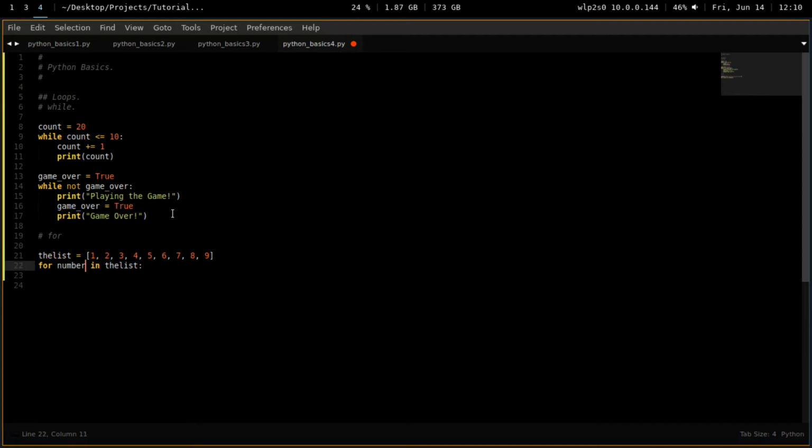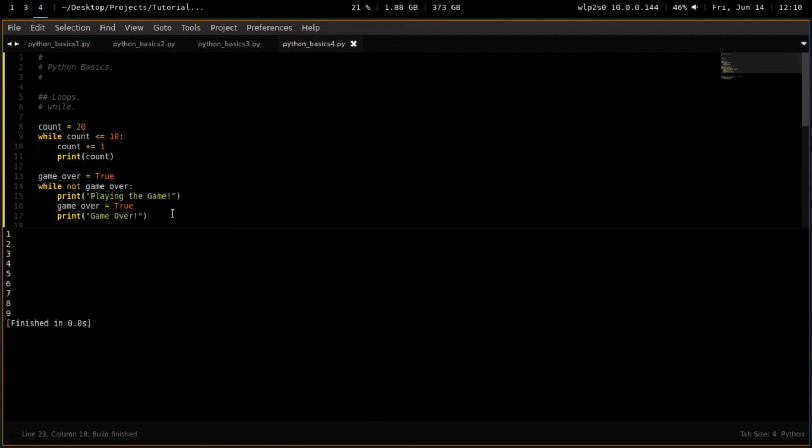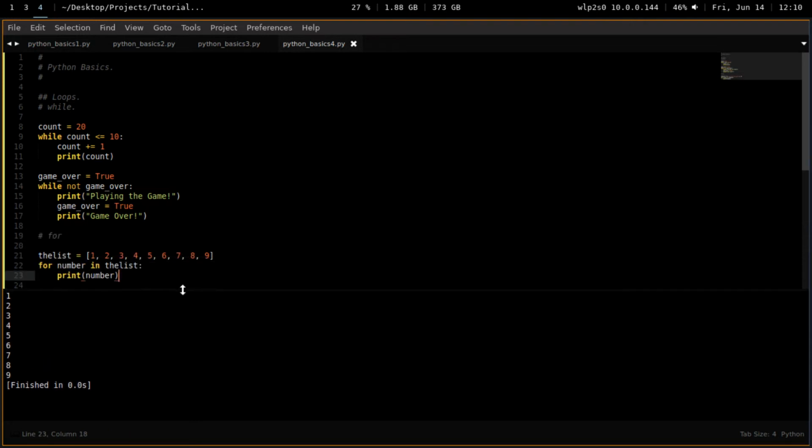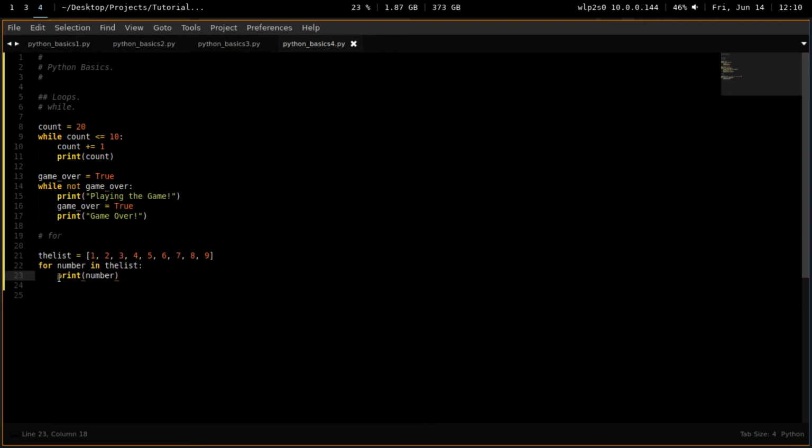So that means that this thing is going to be one of these. And in the beginning, it's going to be 1. The first iteration of the loop is going to be 1. The second one, number, is going to be 2. And then it's going to be 3. And then it's going to be 4. And so on. Don't take my word for it. Let's look at it. Print number. So we run that, and no surprise, 1, 2, 3, 4, 5, 6, 7, 8, 9. That is the content of number.